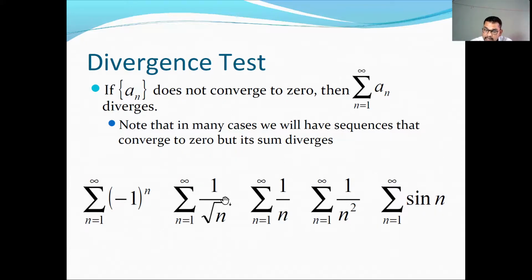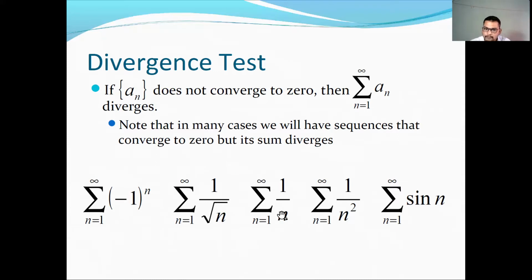In all these three, we cannot predict convergence or divergence with the help of the null test. This test only tells about divergence, not about convergence, and divergence is only for the case where the sequence does not converge to 0. Here the sequence converges to 0, so with this test we cannot predict.